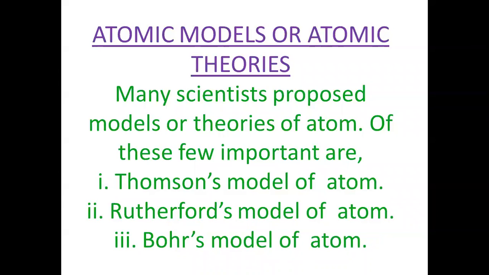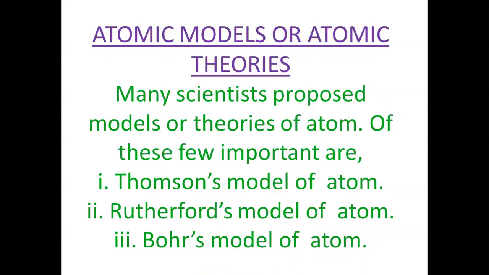Let us first take Thomson's model. It is not in your syllabus, but if we want to know Bohr's model, we have to consider Thomson's and Rutherford's models of the atom, because these are step by step.